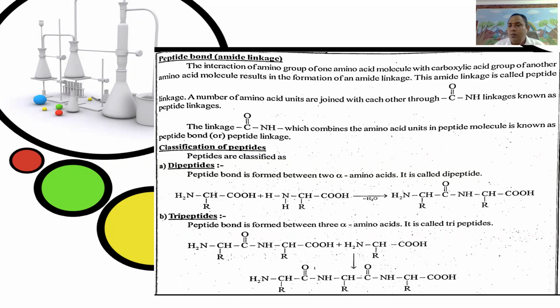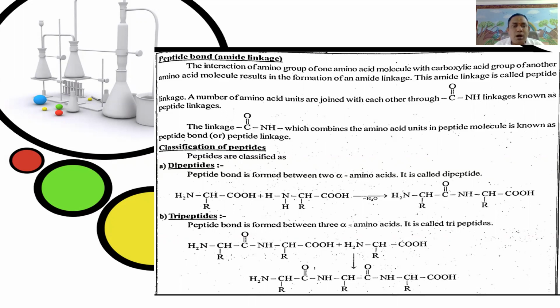Here, the classification of peptides. Peptides are classified as dipeptides, tripeptides, tetrapeptides, etc. First, dipeptides. Here, a peptide bond is formed between two alpha amino acids. It is called a dipeptide.